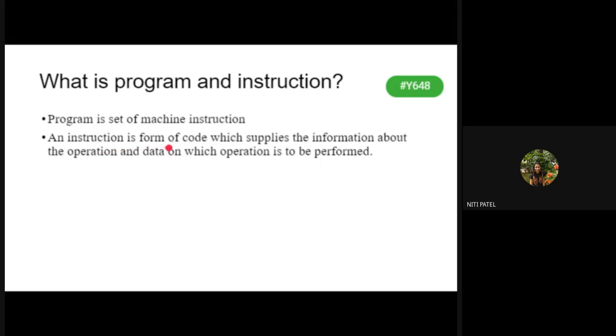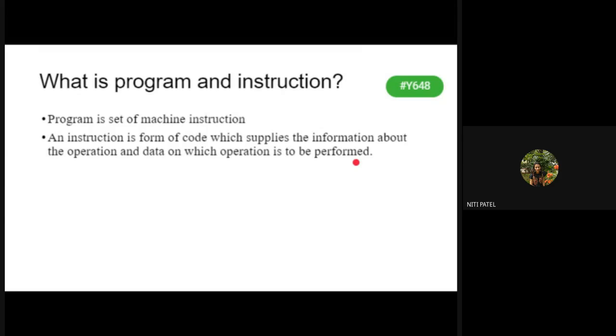An instruction is a form of code which supplies the information about the operation and the data on which the operation is performed. So I have a program: int a is equal to 2, int b is equal to 3, c is equal to a plus b, store the result in c. So what is this entire thing, all the 5 lines? It is a program. How many instructions do I have in that program? I have 5 instructions.